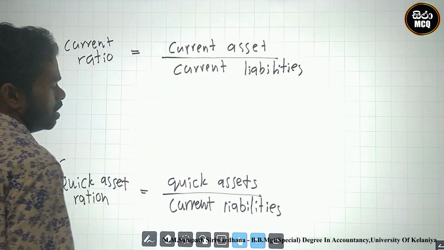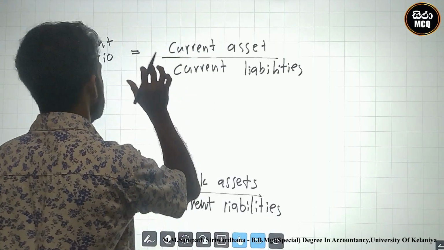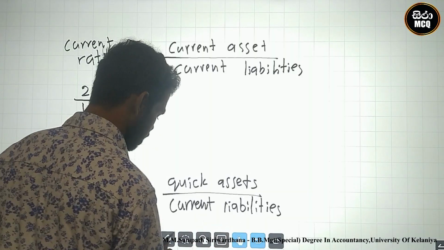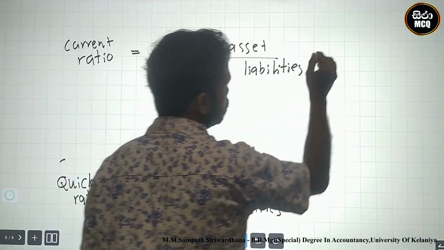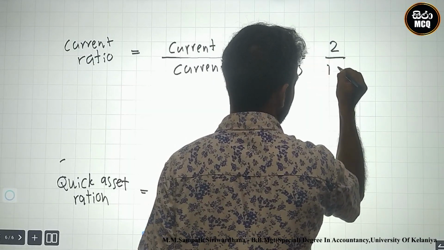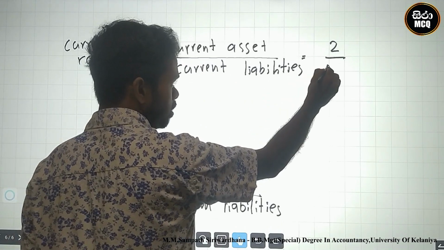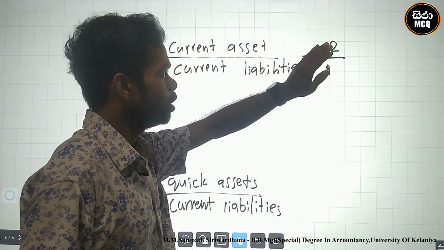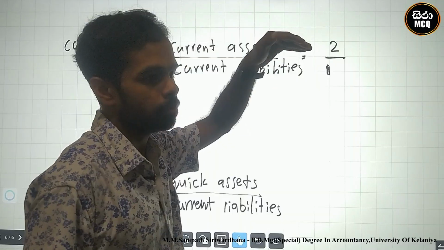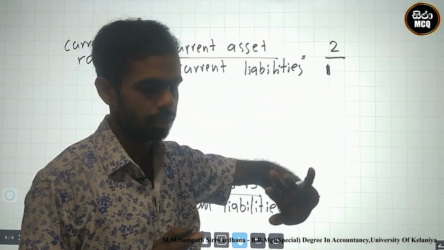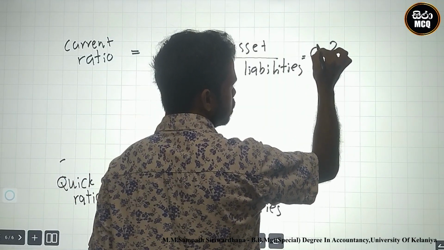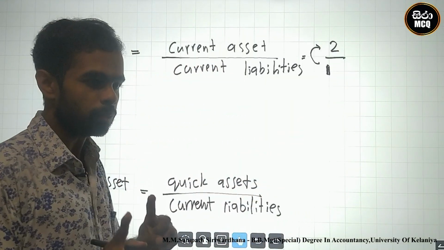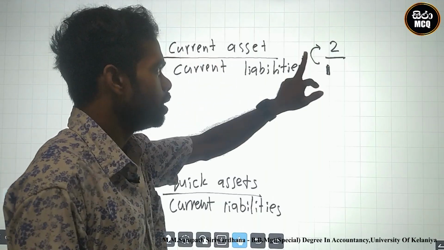What is the meaning of this? There is a current asset, and the answer is 2 times. 2 times means, for 1 rupee of current liabilities, we have current assets of 2 rupees to pay it.